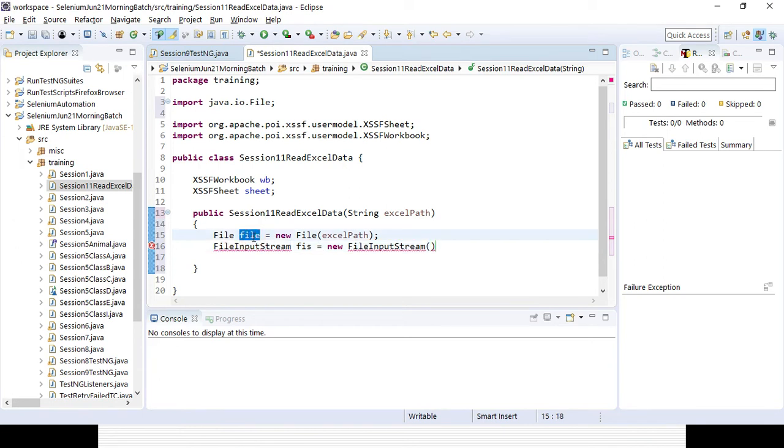So that is the thing you have already seen multiple times. That is the way I can read the data. You can see there is some error message coming.